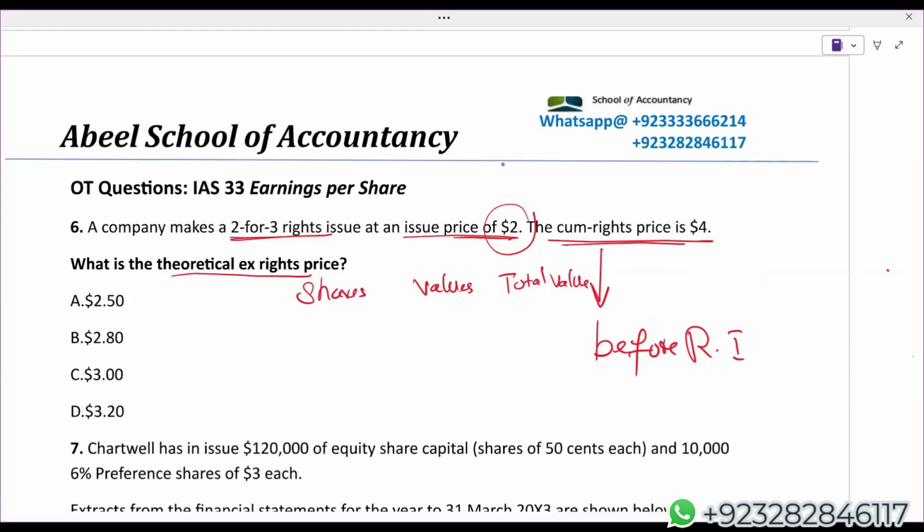So the company makes 2 for 3 rights shares. 2 is the rights share, 3 existing. Share price before the rights issue is 4, rights price is 2. Simply multiply: 12, 4. We can say 5 shares, total value 16. If 5 shares have a total value of 16, what will be the price of 1 share?